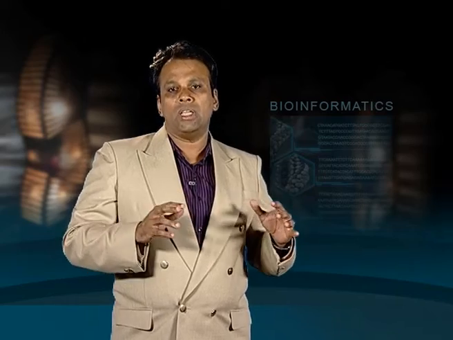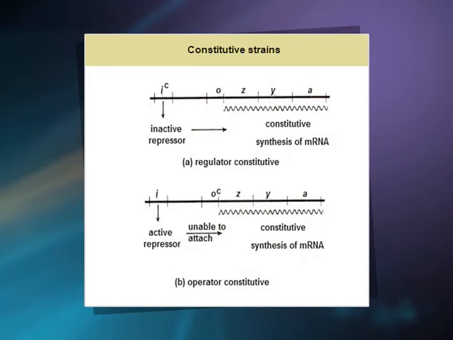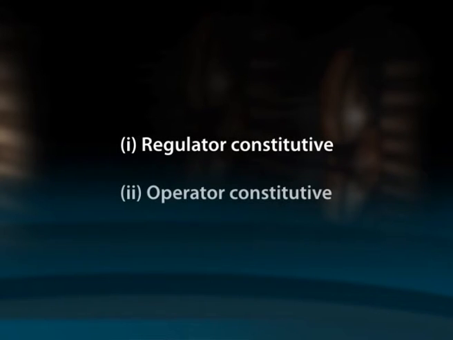These constitutive strains can also be obtained by mutations in the operator gene. A mutation in operator gene does not allow repressor to act because the repressor functions by acting on operator site. Therefore, there are two types of constitutive strains, one regulator constitutive and two operator constitutive.